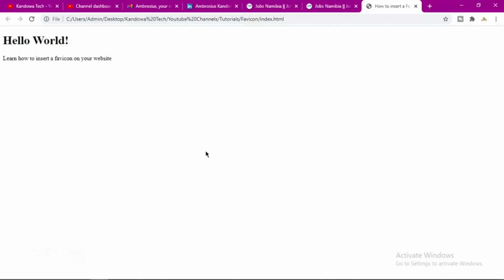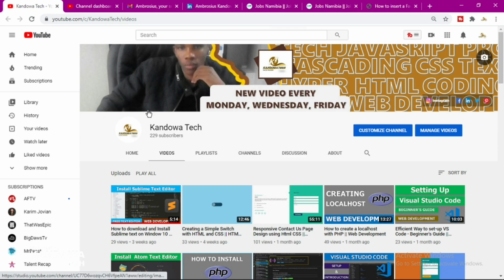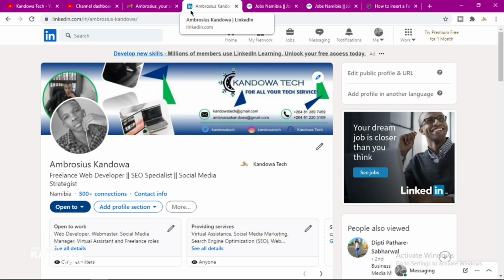In this tutorial, I'm going to show you how you can insert a fav icon onto your website. If you don't know what a fav icon is, it's the small icon that you see once you are on a website. I'm on my YouTube channel right now, so this icon that you see up here, that's what we call a fav icon.